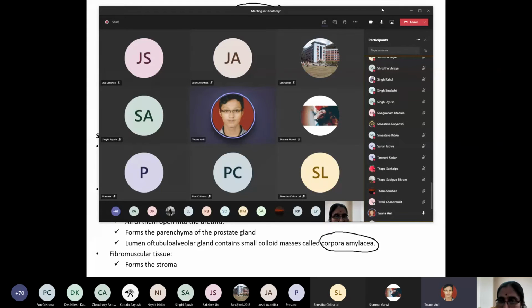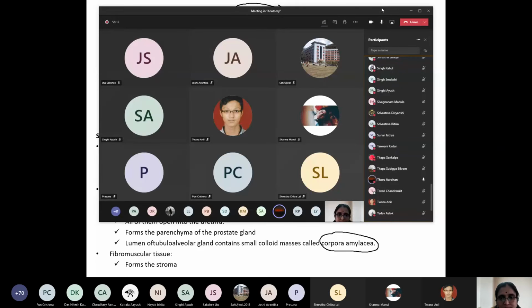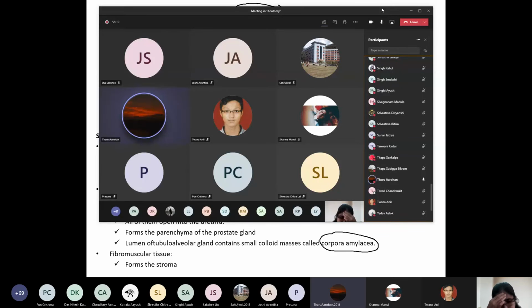Yes, ma'am. Okay. Arun Tharu, can you say about the location of the prostate? Where does the prostate lie in your body? It is just below the urinary bladder, and posterior to the pubic symphysis. Posteriorly it is related to the ampulla of the rectum, and on both sides there are the levator ani muscles.